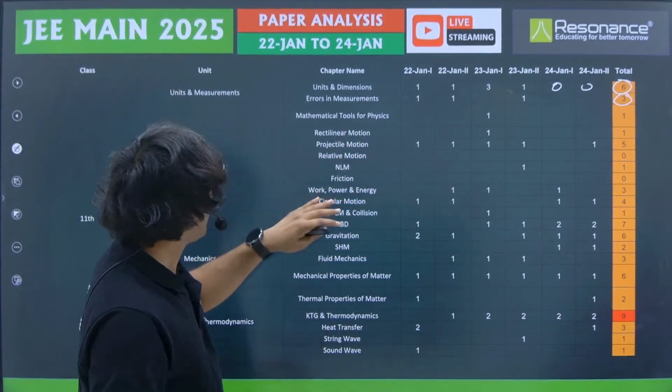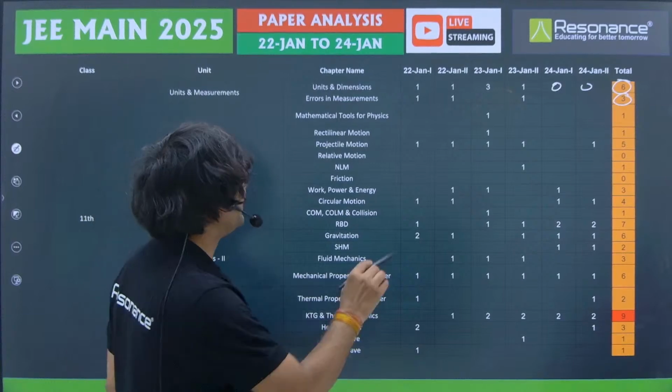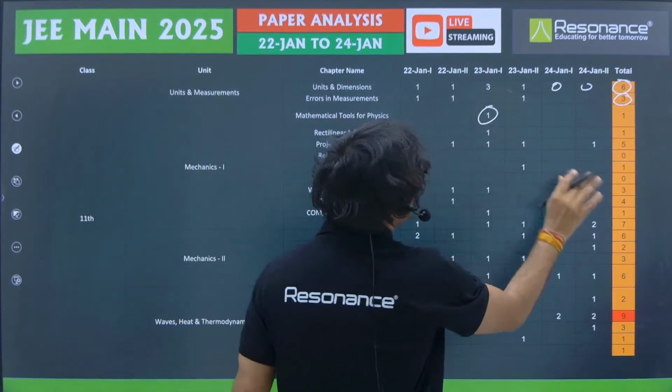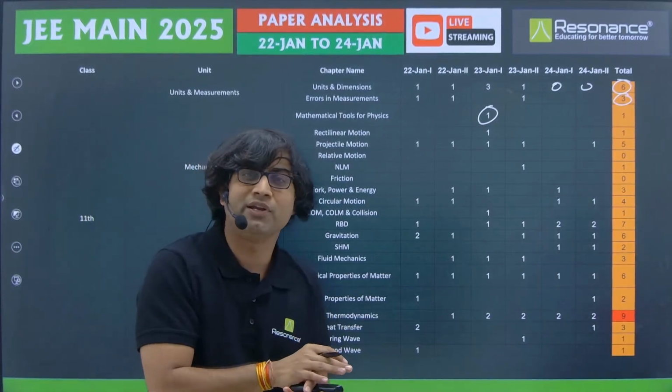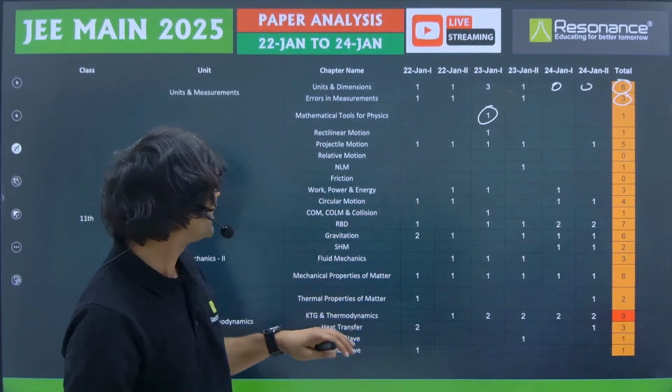Alright, so now let's talk about mathematical tools for physics. In mathematical tools for physics, we received just 1 question, and that was related to vectors only. The dot product of 2 perpendicular vectors is 0. It was based on that concept.